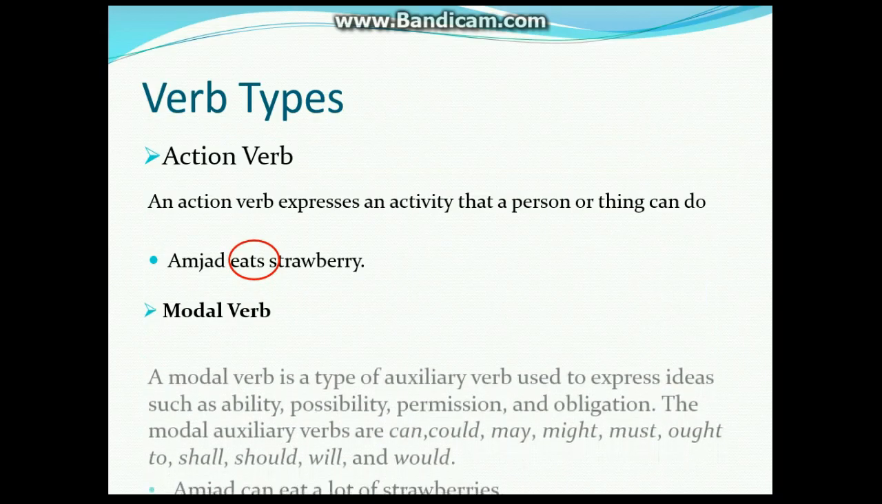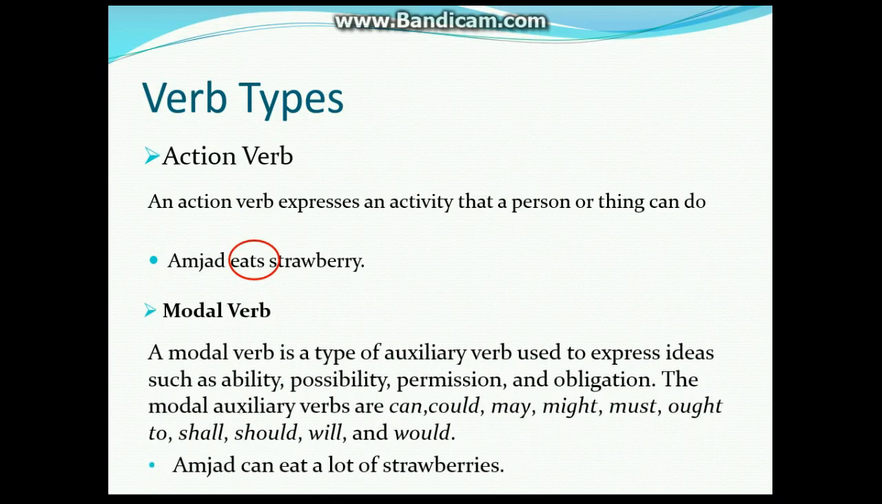Modal verb. A modal verb is a type of auxiliary verb used to express ideas such as ability, possibility, permission, and obligation. The modal auxiliary verbs are can, could, may, might, must, ought to, shall, should, will, and would. Example, Amjad can eat a lot of strawberries. Over here, can is a modal verb. Here, the modal verb can helps to express the idea of ability.